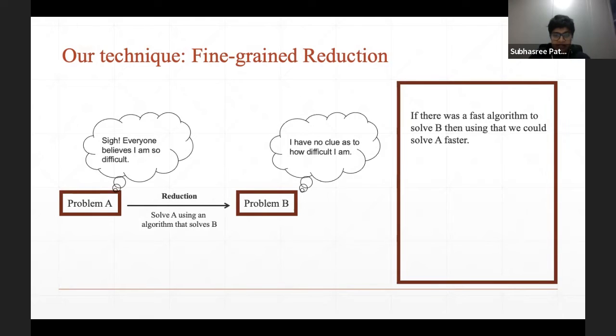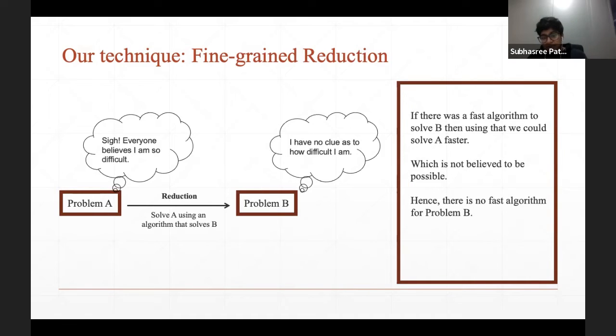This is going to help us because if there was a fast algorithm that can solve problem B faster, then we can solve problem A faster by using that algorithm. But we don't believe that problem A can be solved any faster, which means there shouldn't be a fast algorithm for problem B, which means we have concluded a lower bound for problem B based on a lower bound that we believe is true for problem A.